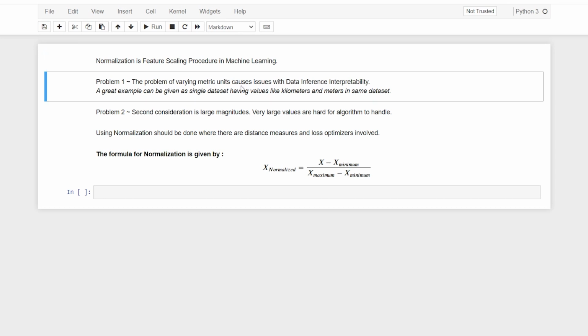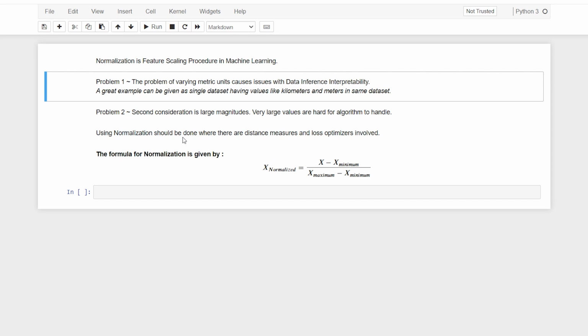All right, then it says problem 1. There are two problems associated with the need for feature scaling. One of them is that varying metric units cause issues with data inference and interpretability. Metric unit variance is where you have two columns and both the columns vary with each other enormously. I have also included one example: a single data set having values like kilometers and meters in the same data set. There is always going to be a large variance among those values, so we have to try to reduce that variance.